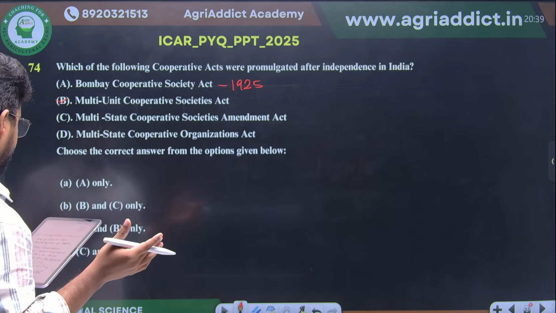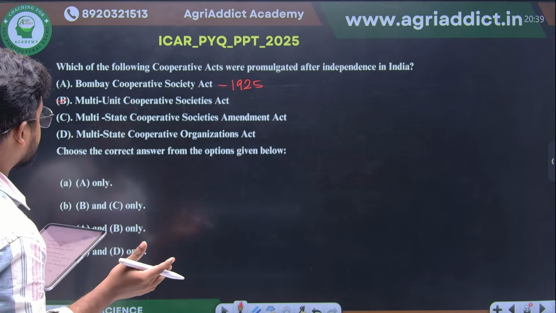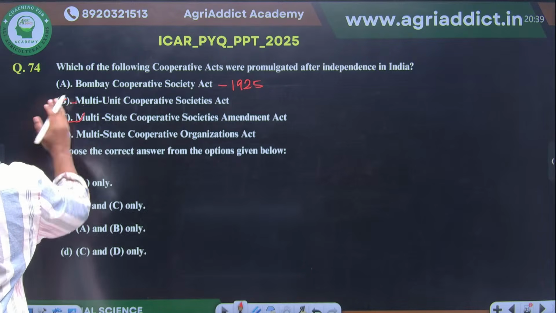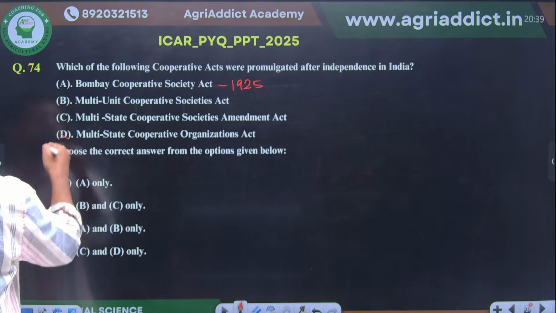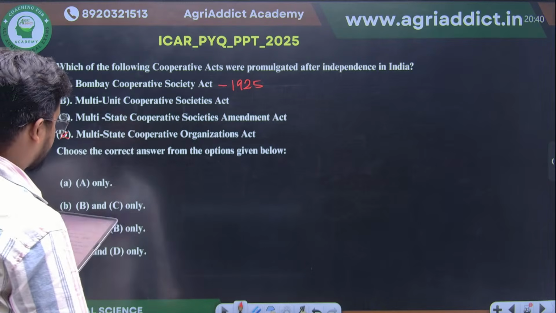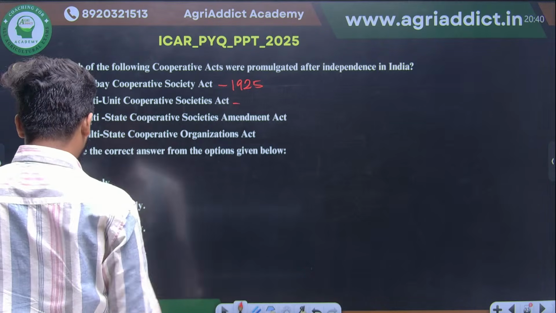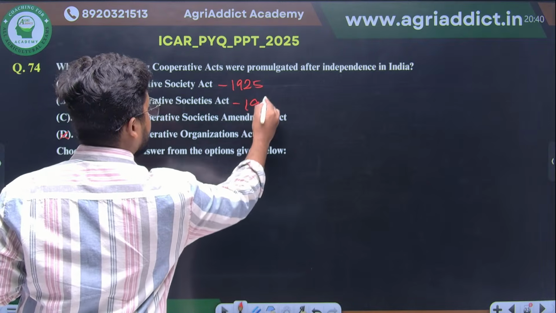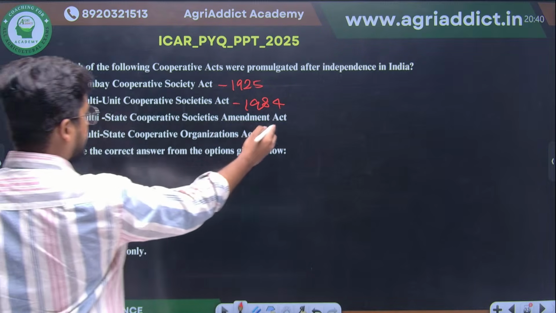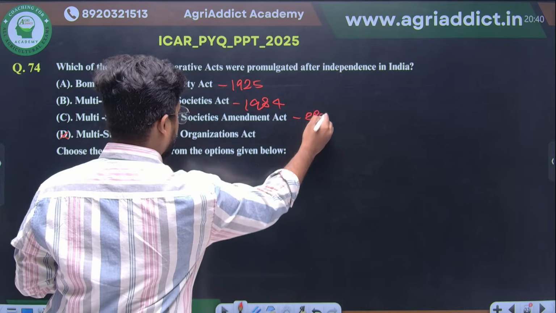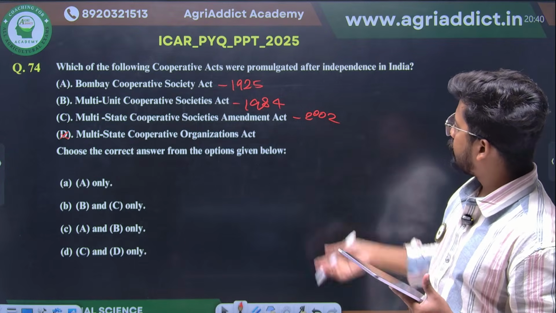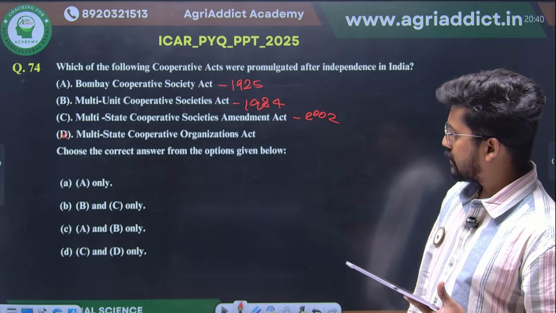Then the Multi-State Cooperative Societies Act and Multi-State Organization Act is actually not there. The Multi-State Cooperative Societies Act first came in 1984. And the amendment of this actually came in 2002. So this is what we have: A, B, and C from the earliest to the latest.